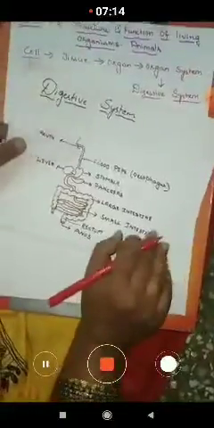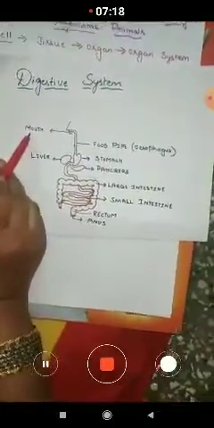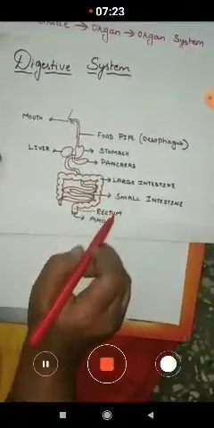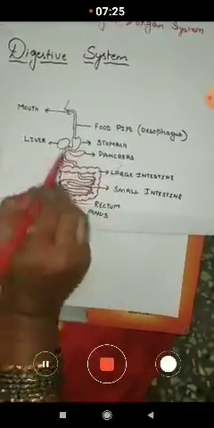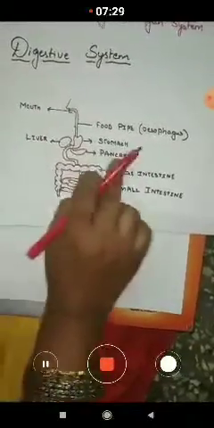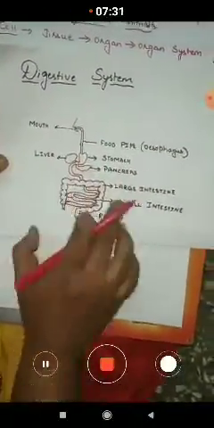So when we draw the digestive system in man, we can observe here we have the mouth, the food pipe, the stomach, small intestine, large intestine, rectum and anus. These are the 2 associated glands present in the digestive system. These are not the organs, children. So then the question is asked to you,